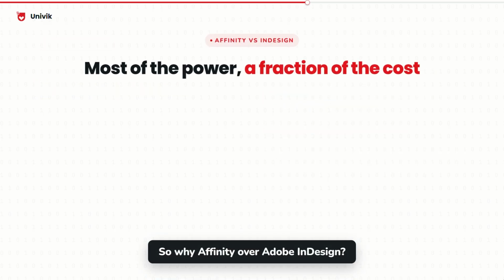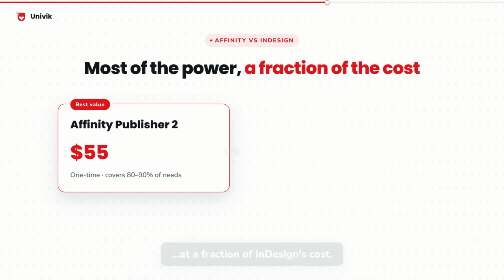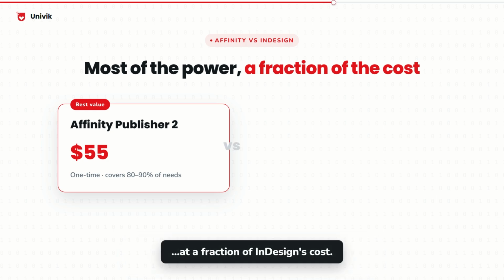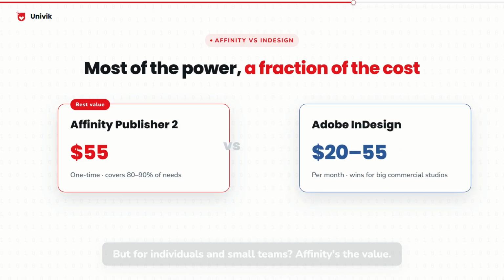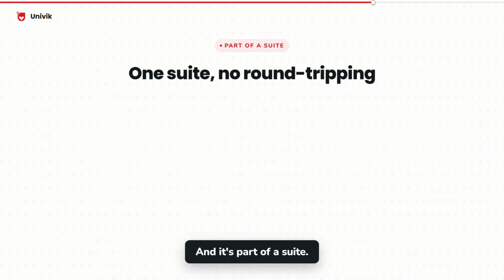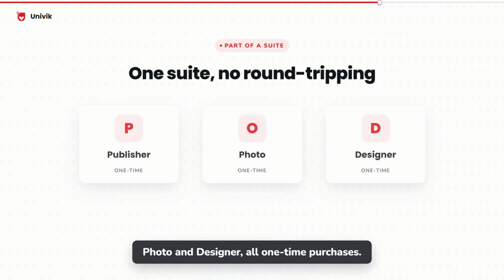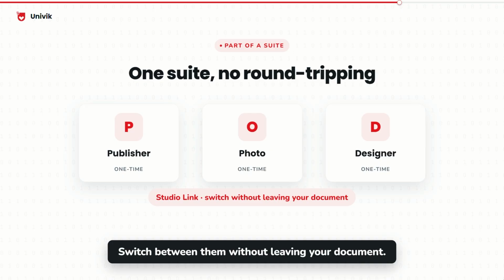So why Affinity over Adobe InDesign? It covers most of what Publisher users need, at a fraction of InDesign's cost. InDesign still wins for big commercial studios. But for individuals and small teams, Affinity is the value. And it's part of a suite. Photo and Designer, all one-time purchases. Switch between them without leaving your document.